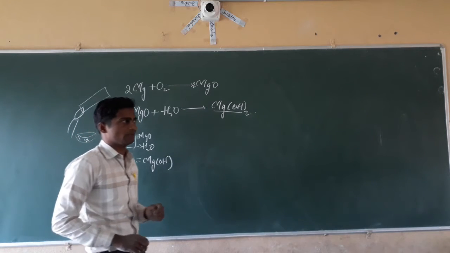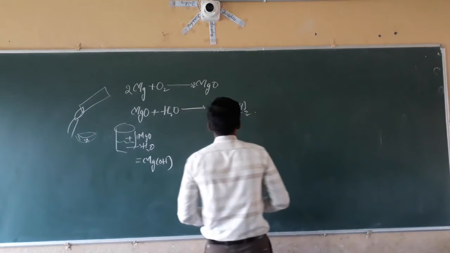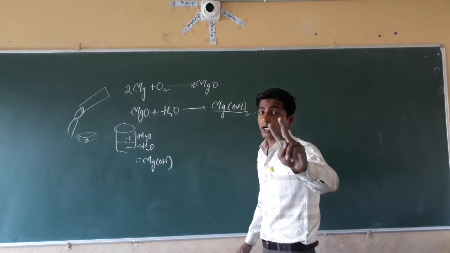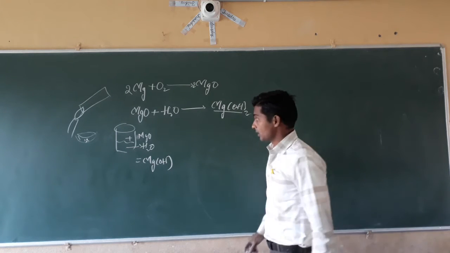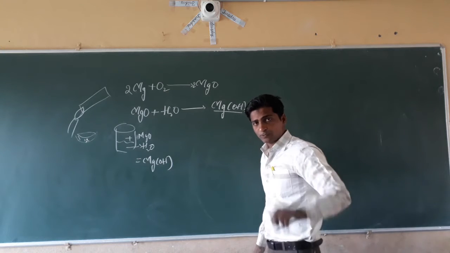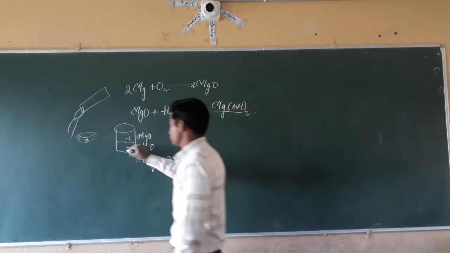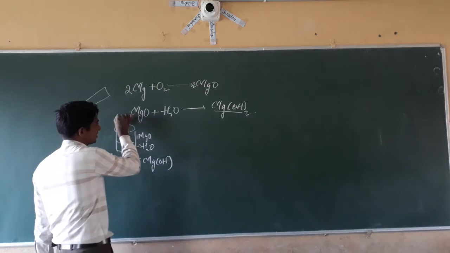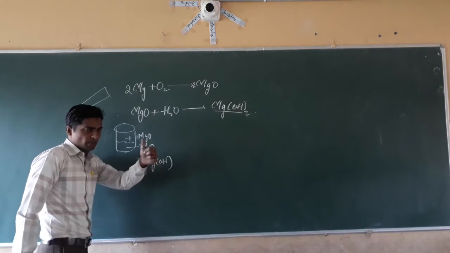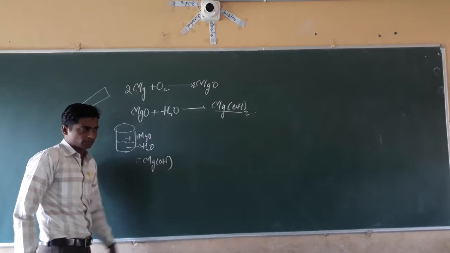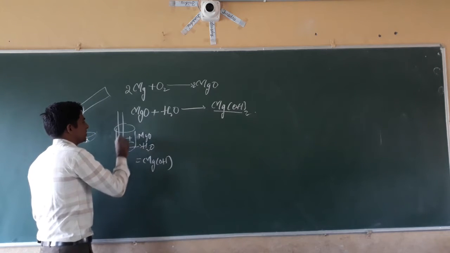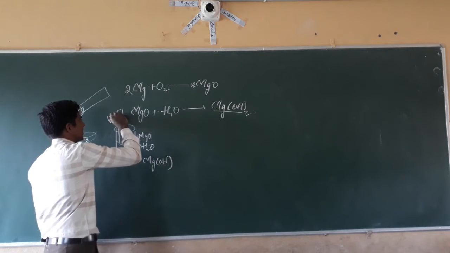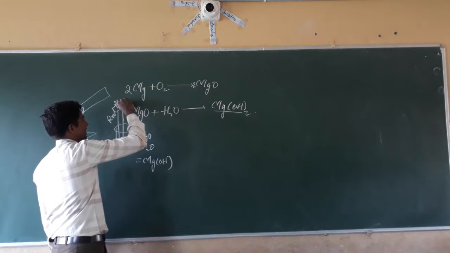How will we confirm scientifically? By taking the blue and red litmus paper that we studied in 7th standard. In that solution we first dip the blue litmus paper. The blue litmus paper will not show any change of color. Then we dip the red litmus paper. So what happens?